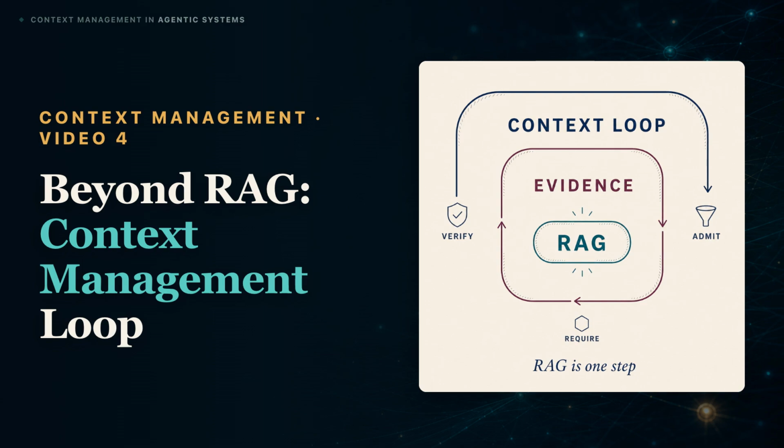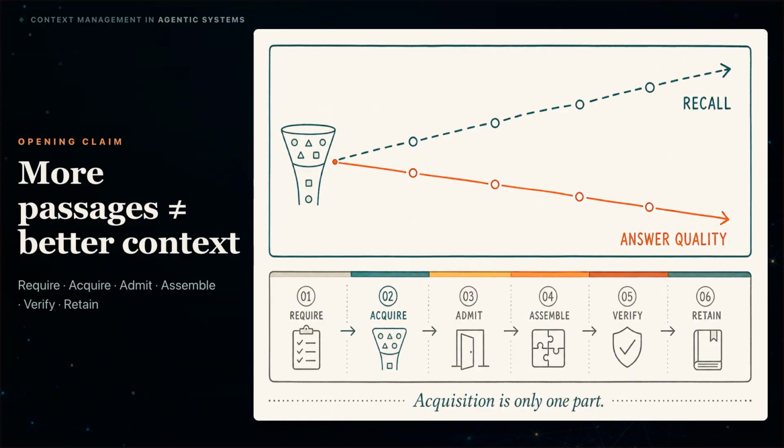Beyond RAG, context management loop. Here's why that difference matters in production. Retrieving more relevant-looking passages can improve recall and still reduce answer quality. Hard negatives, duplicated evidence, and plausible distractors can overwhelm useful material. The failure is not always the retriever, and it is not always the model. Acquisition is only one part of deciding what the model should know now.